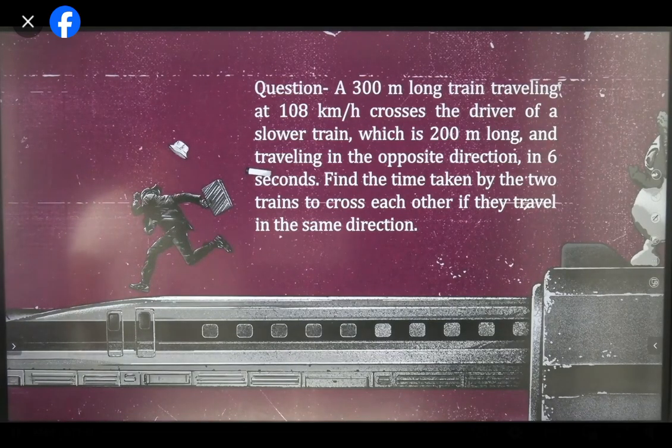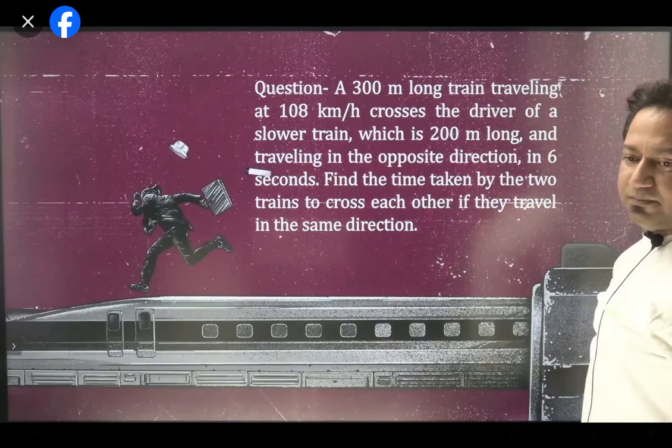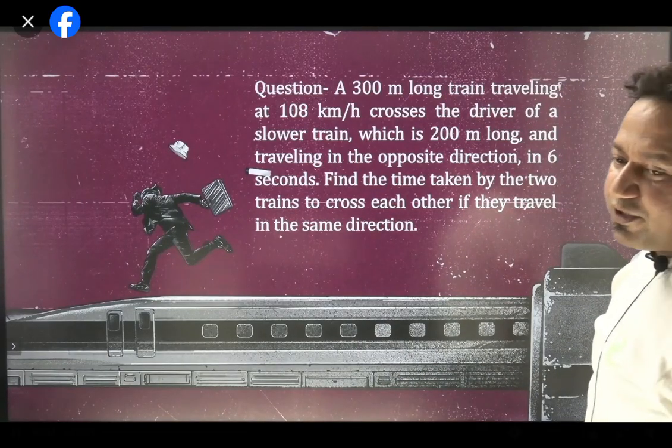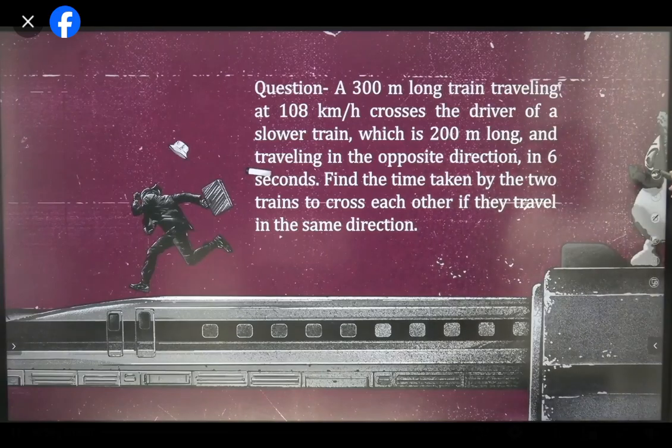By the way, how many of you can actually recognize this scene? It's a caricature of a very famous movie. A 300-meter long train traveling at 108 km/h crosses the driver of a slower train, which is 200-meter long and traveling in the opposite direction, in 6 seconds. Find the time taken by the 2 trains to cross each other if they travel in the same direction. Prithul, exactly. This is from Bullet Train, Brad Pitt.